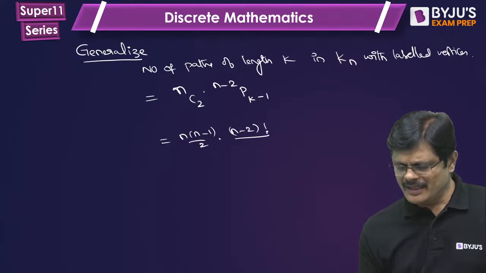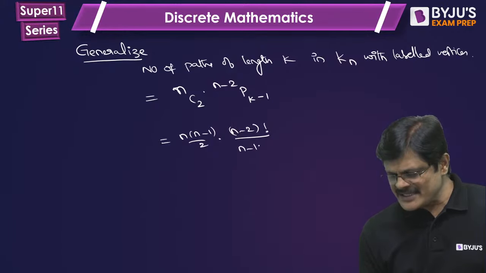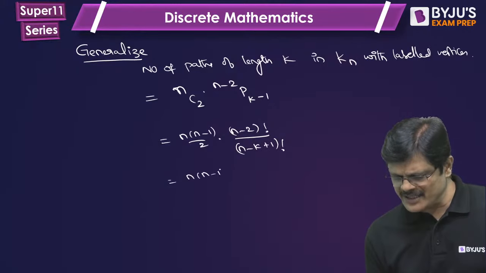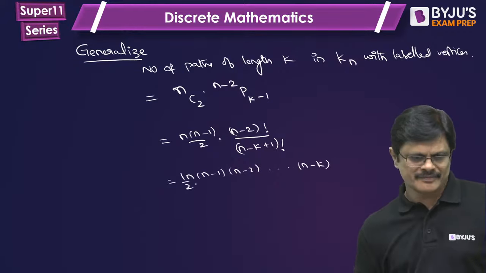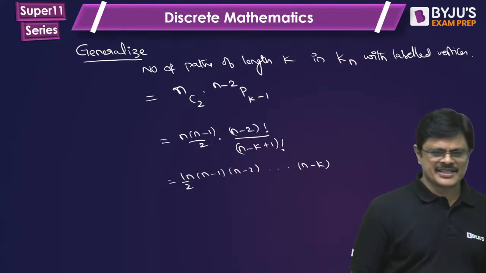by n minus 2 minus k plus 1, that is n minus k plus 1 factorial, which is nothing but n into n minus 1 into n minus 2, and it can go up to n minus k, my dear friends, into 1 by 2. So that generalization can be done.